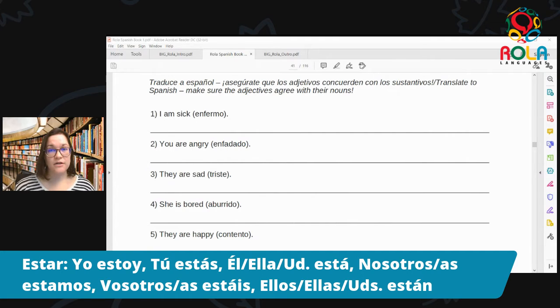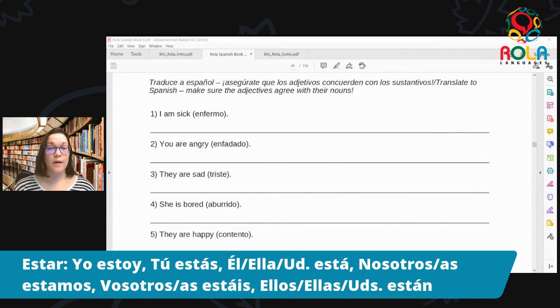Now, keeping in mind here, as we've practiced in some other lessons, that when we are making a sentence, we have to make sure that all of the parts of the sentence agree. When I say agree, what I mean is if we are describing something that's singular, as in there's just one of something, then everything in the sentence has to be singular to go along with that. Or if we're describing something that's plural, there's more than one, then everything in the sentence needs to go along with that too.